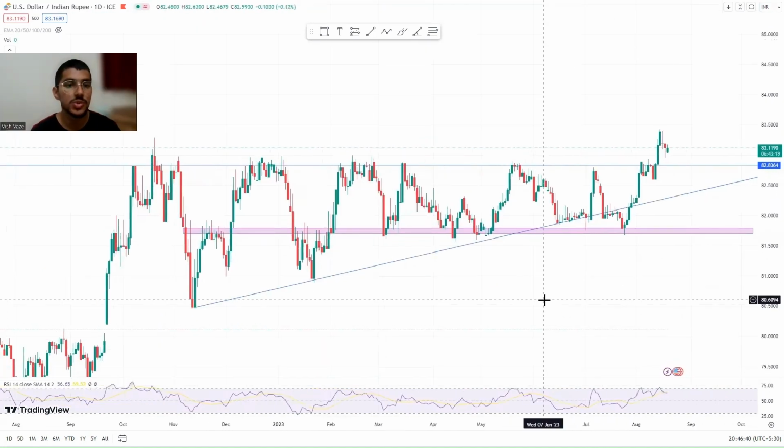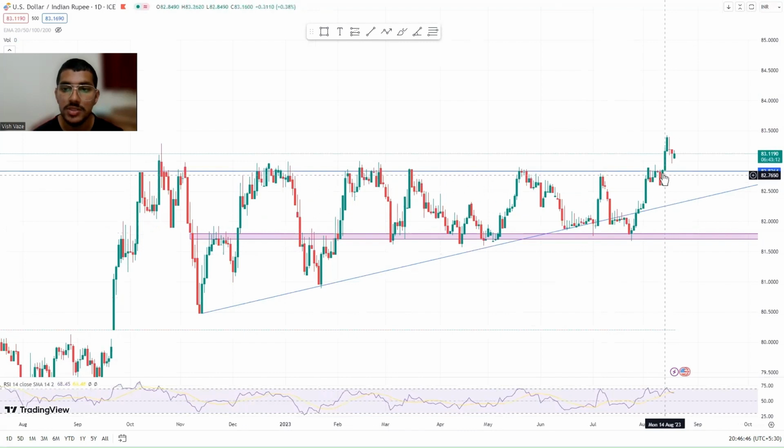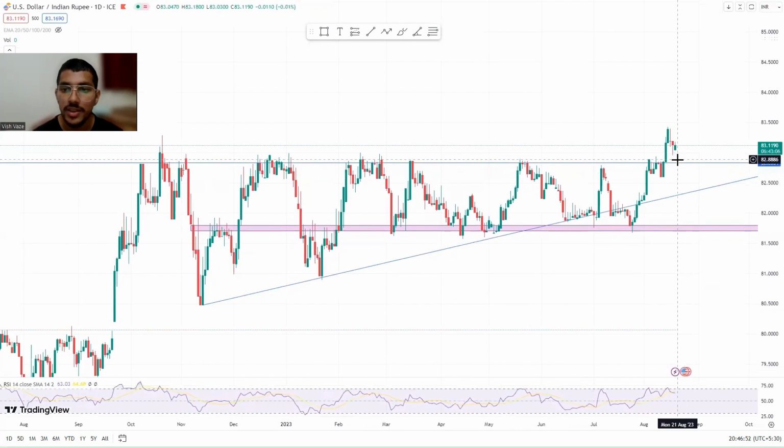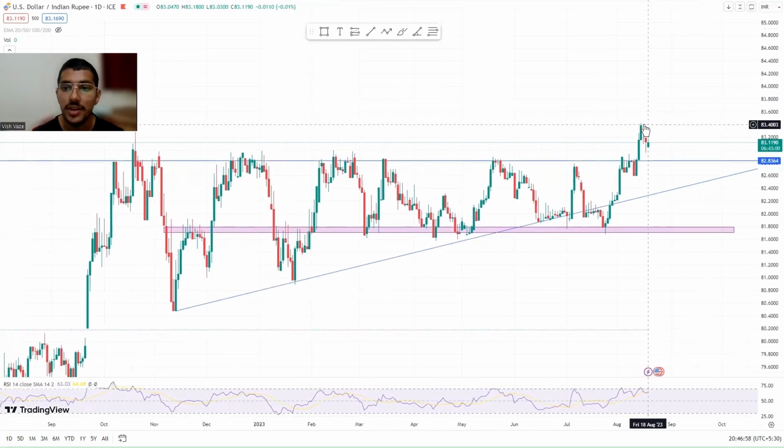So now let's analyze USD INR. If you have seen the previous video, we discussed that the trend is getting squeezed, and we can expect USD INR to break this resistance zone, and USD INR has broken this resistance zone, and we can expect a small pullback here, and it can come down till 82.8364, and after that we can expect USD INR to consolidate in